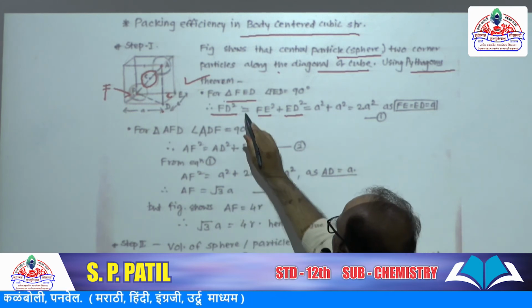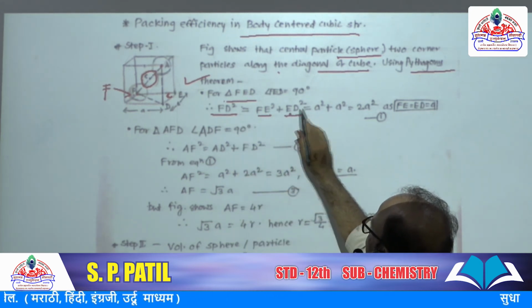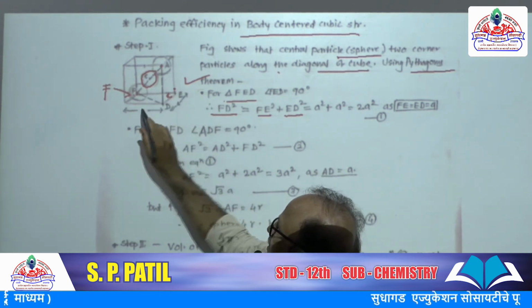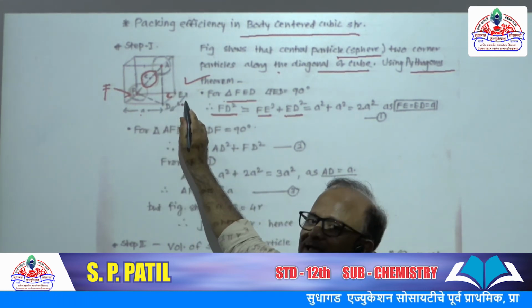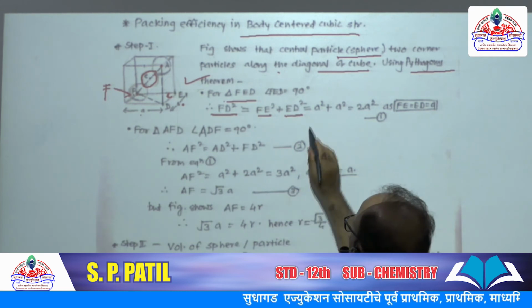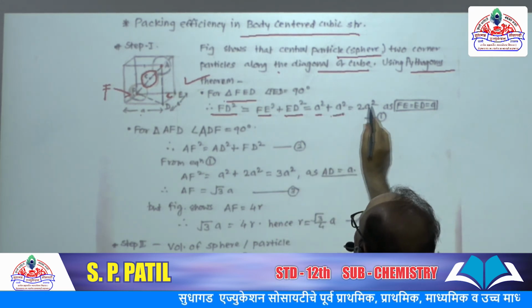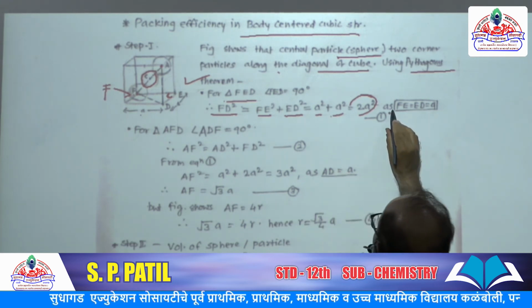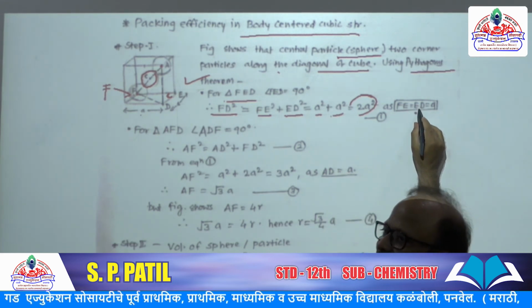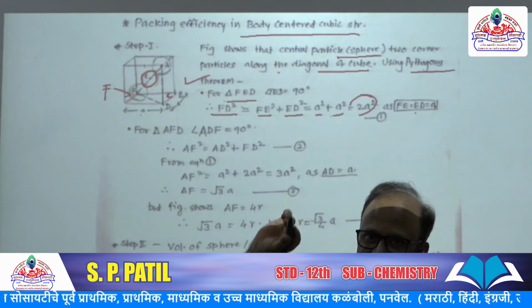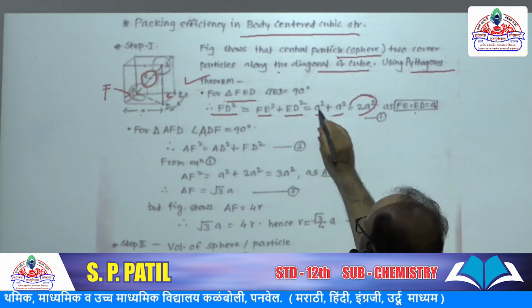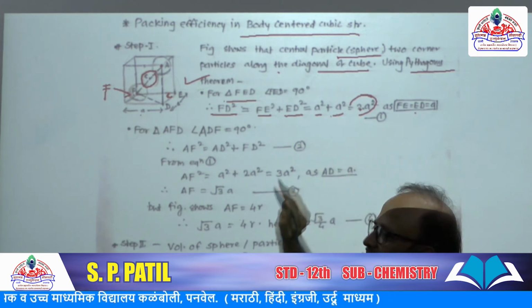FD square is equal to the square of FE plus the square of DE. FE is side A, ED is also A, the edge length of the unit cell is A. So A square plus A square gives twice A square.